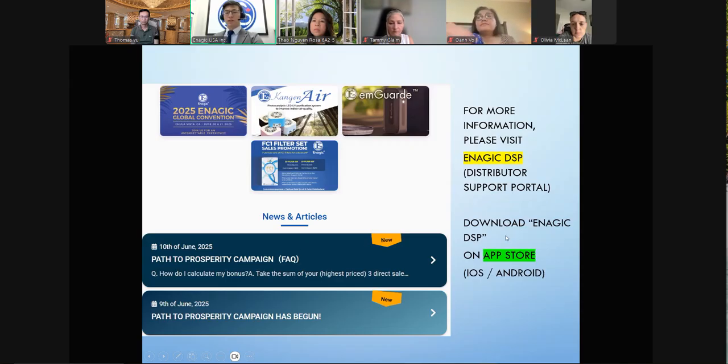And just additional information, the app on your phone is also available. For those who don't have it, please go to your App Store on your iPhone or Android and type in Enagic DSP, and you will find the app. You'll be able to log in from there. All right, that's pretty much the campaign overview.